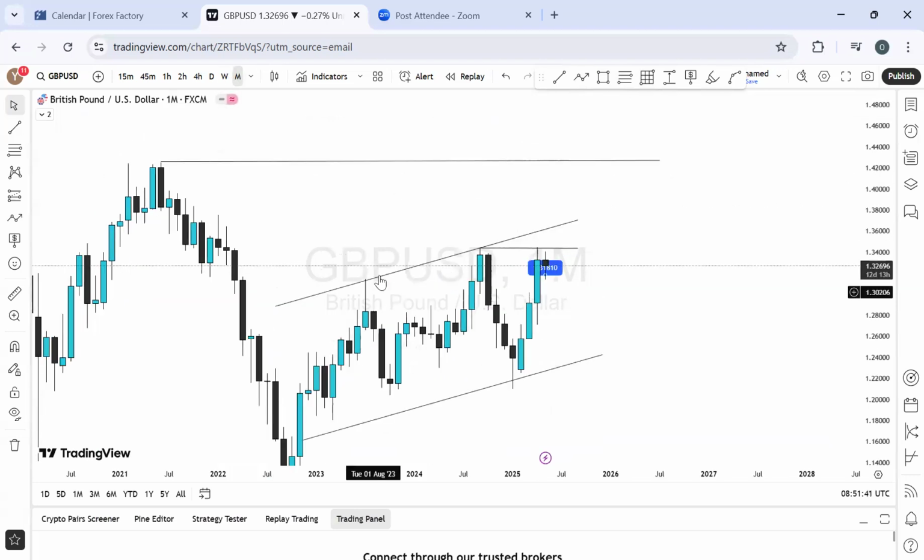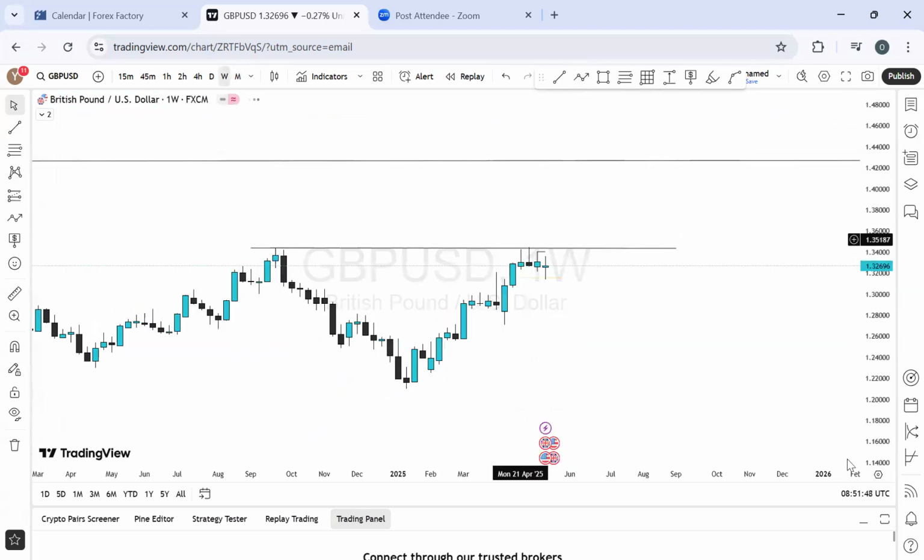So let's quickly leave that and let me take out these guys, and let me take out this pricing too, to have a cleaner chart.